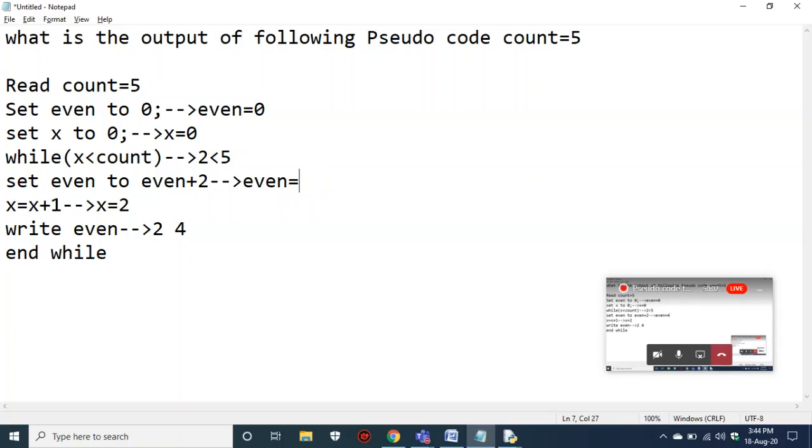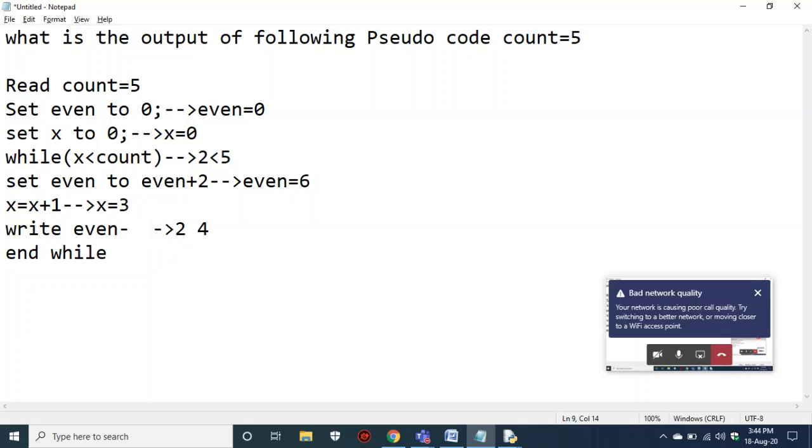If you observe here, you are printing even numbers. You are printing all the even numbers. Now it made 6, your x has been incremented to 3, and 6 has been printed. Again it went to the top of the loop with 3.